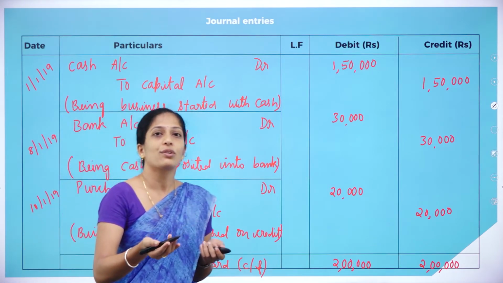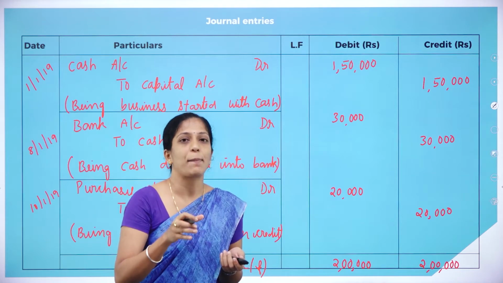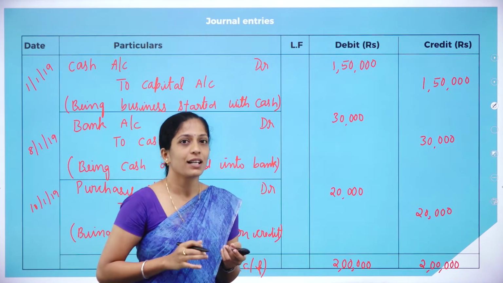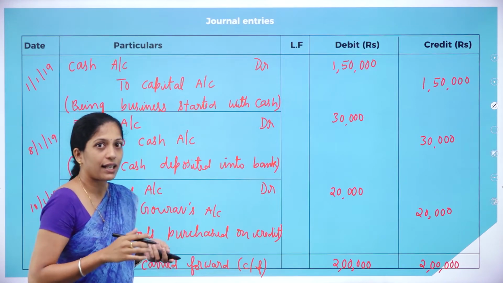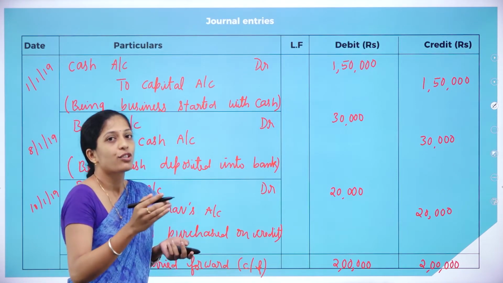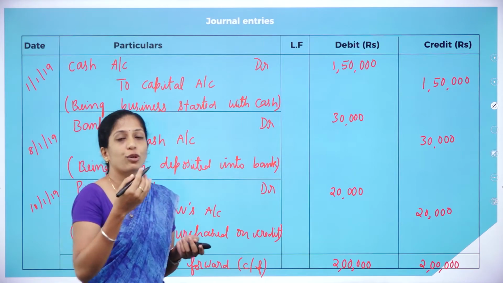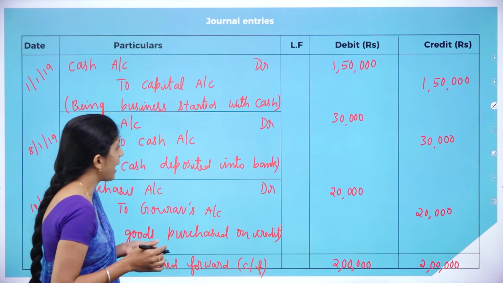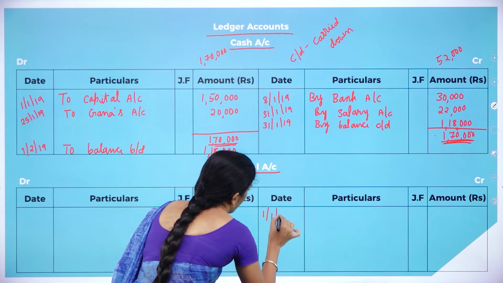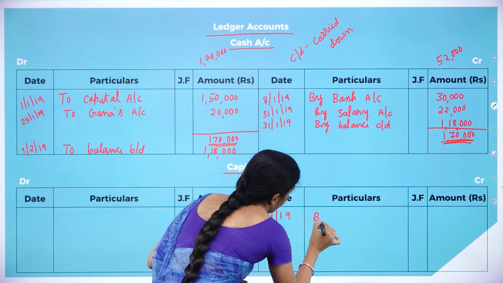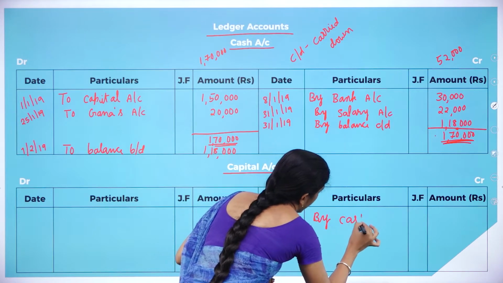So what are you going to do in your ledger account? In the capital account, we are going to record it in the credit side. So how do you record? 1/1/2019 by cash account. So you are recording in the credit side. So by cash account, how much? 1,50,000.